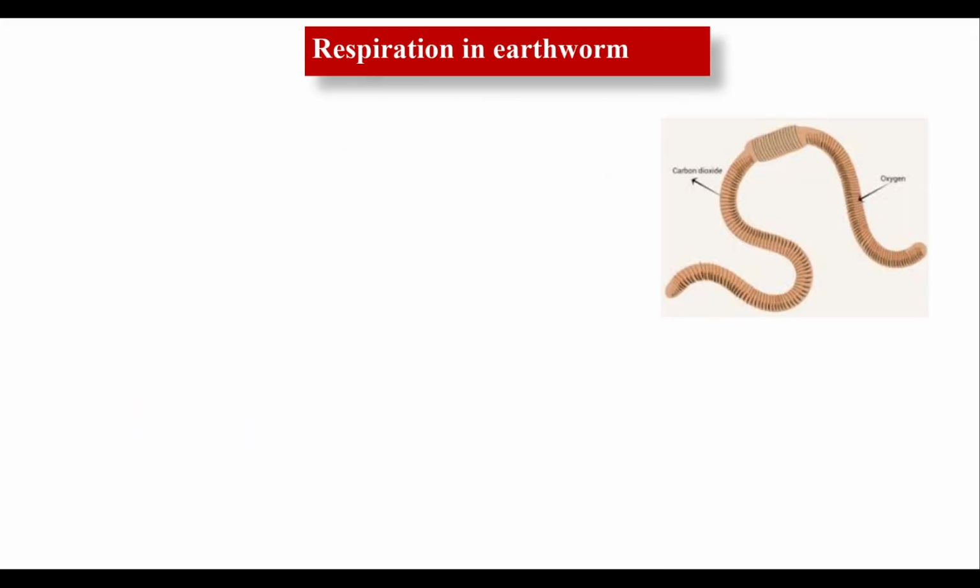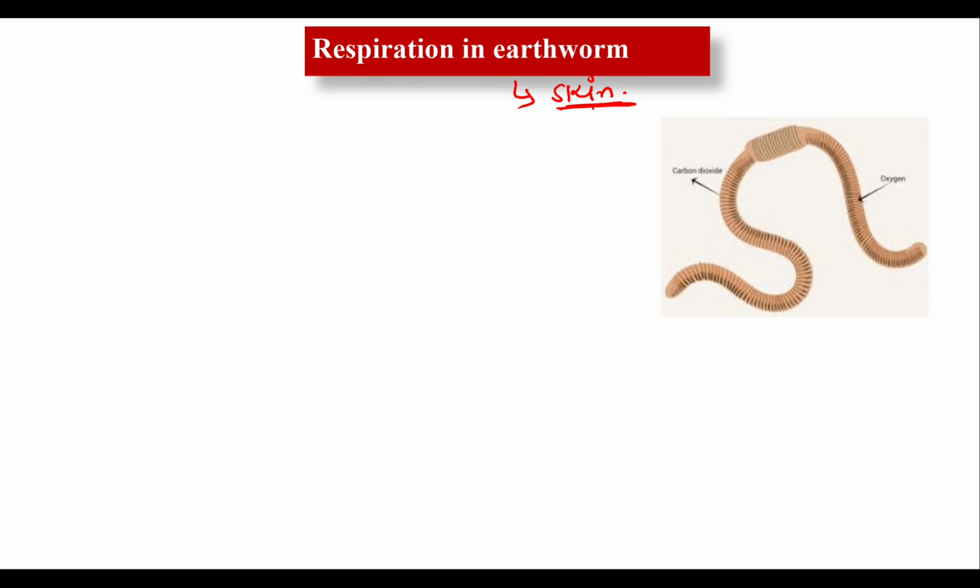respiration in the case of the earthworm. How does respiration occur here? The respiratory organ here is the skin, and you have to learn the respiratory organs of the different types of insects and animals, because this can be framed as a question. This means the respiratory surface of an earthworm is its skin.